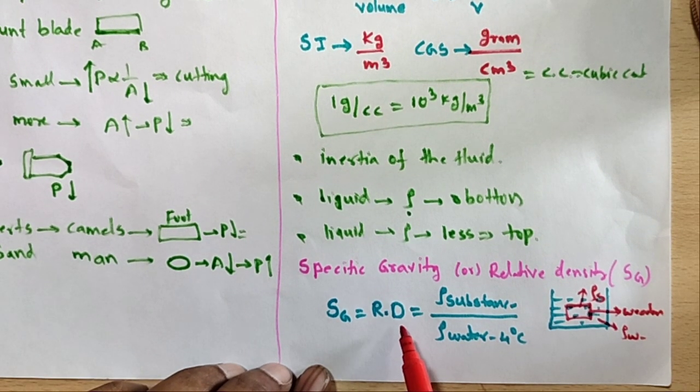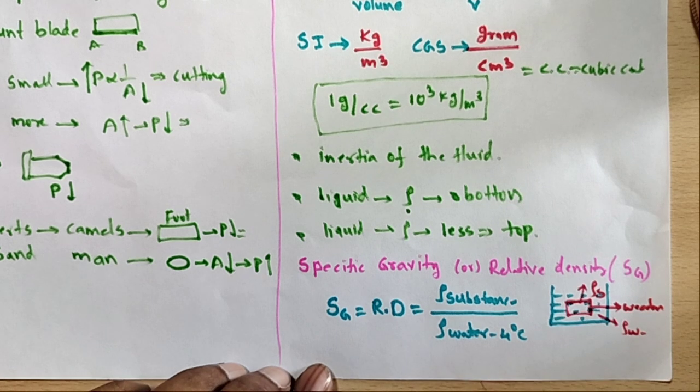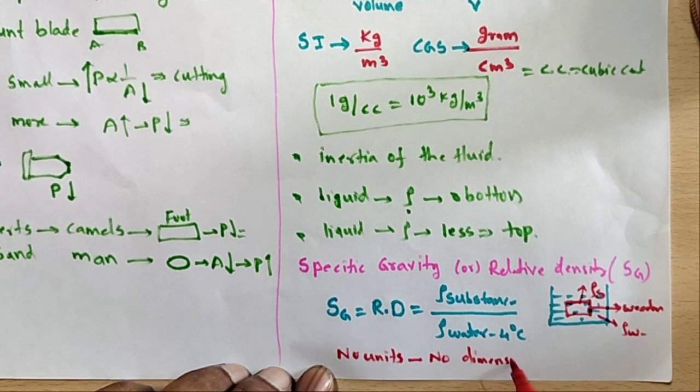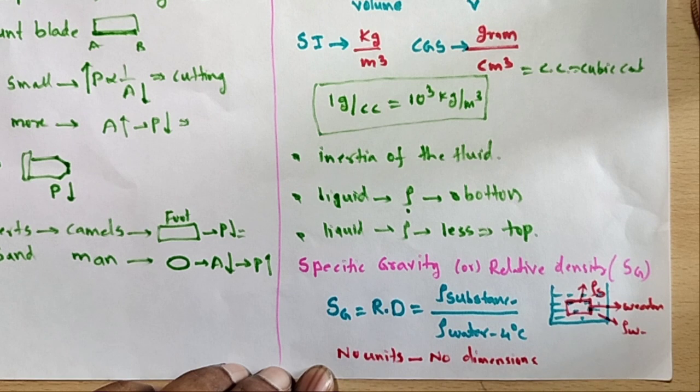Then what are the units of relative density? It is important to know: there are no units, because both densities cancel. There are no units and no dimensional formula.